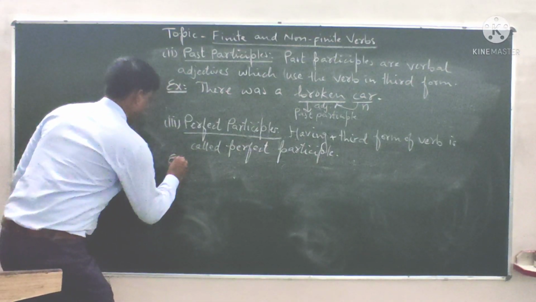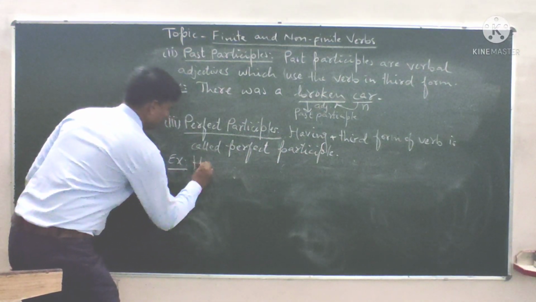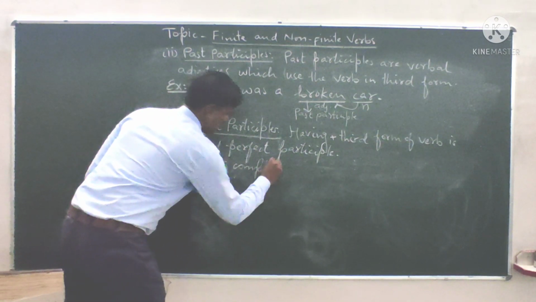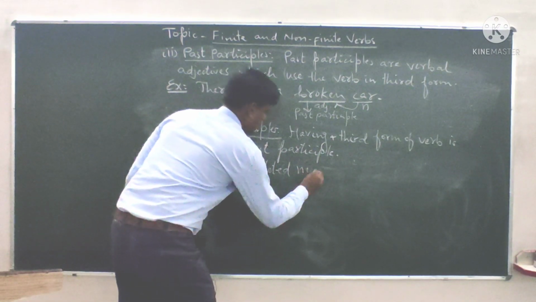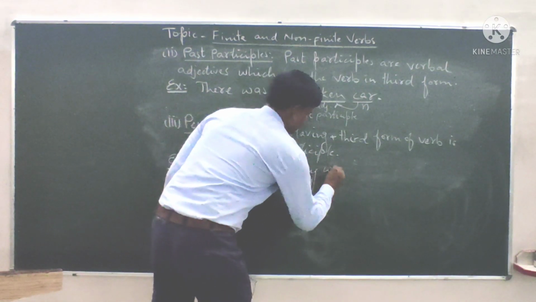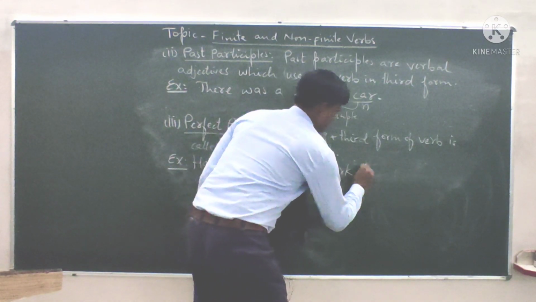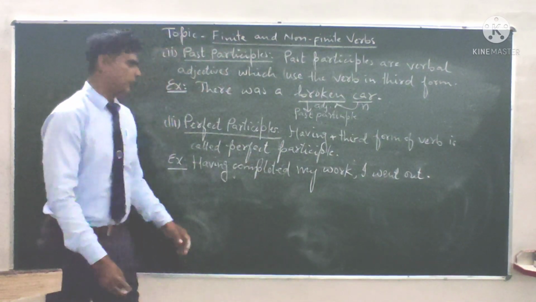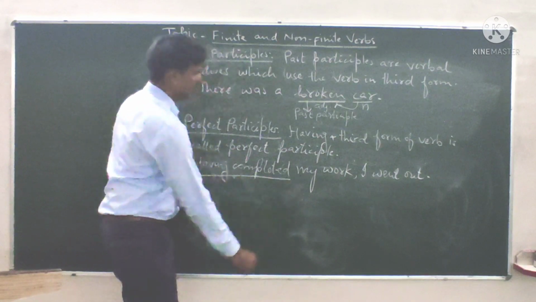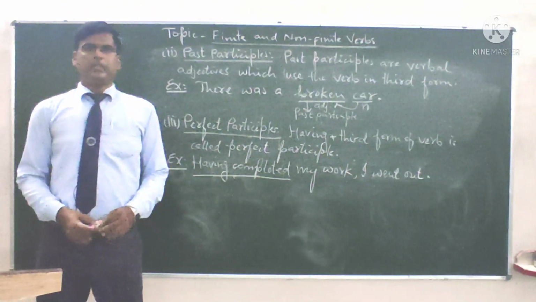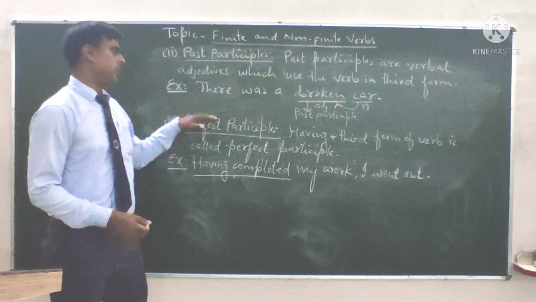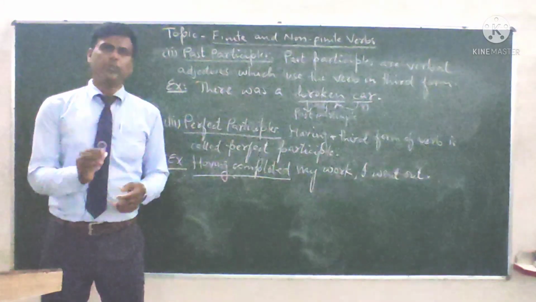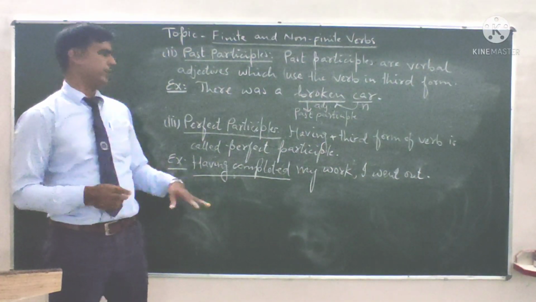For example, having completed my work, I went out. So having completed, having plus third form of the verb, is used in perfect participle. If there is having plus third form of main verb, it means that is perfect participle. So this is the example of perfect participle.